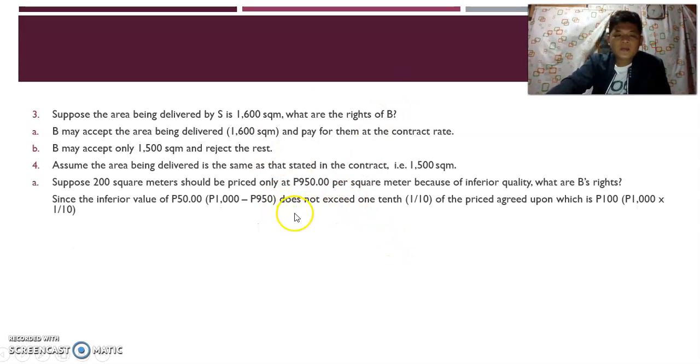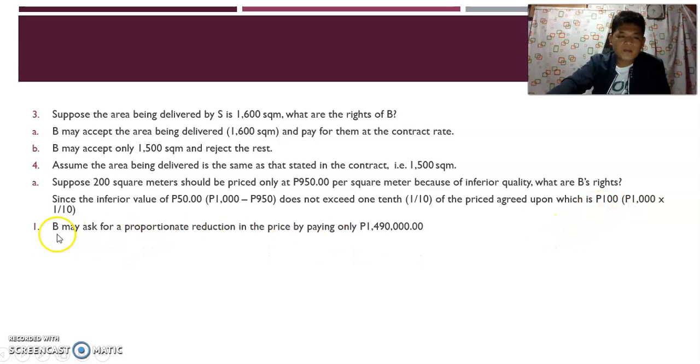So, here, 950 pesos. So, does not exceed 1/10. So, take note class, itong 50 pesos, hindi sumubra ng 1/10 of the agreed price, which is 100 pesos. So, ang 1/10 ng 1,000 is 100 pesos.